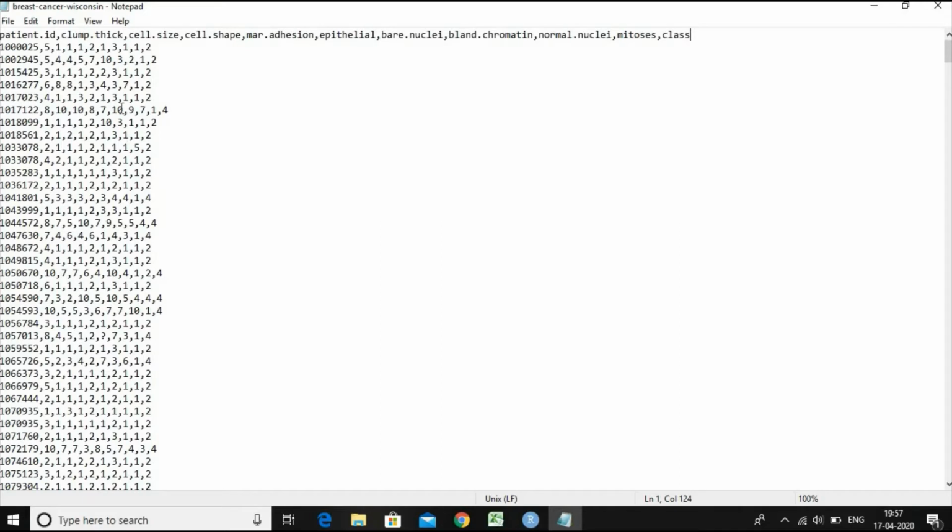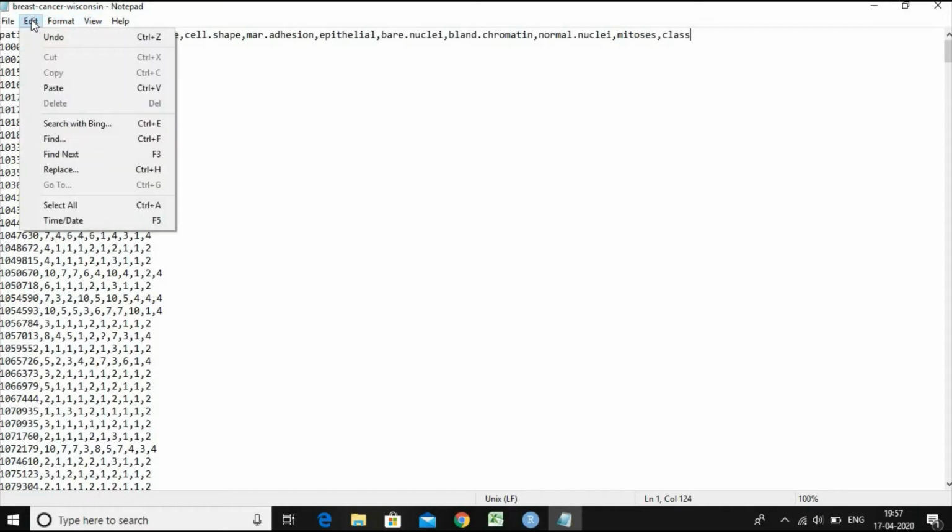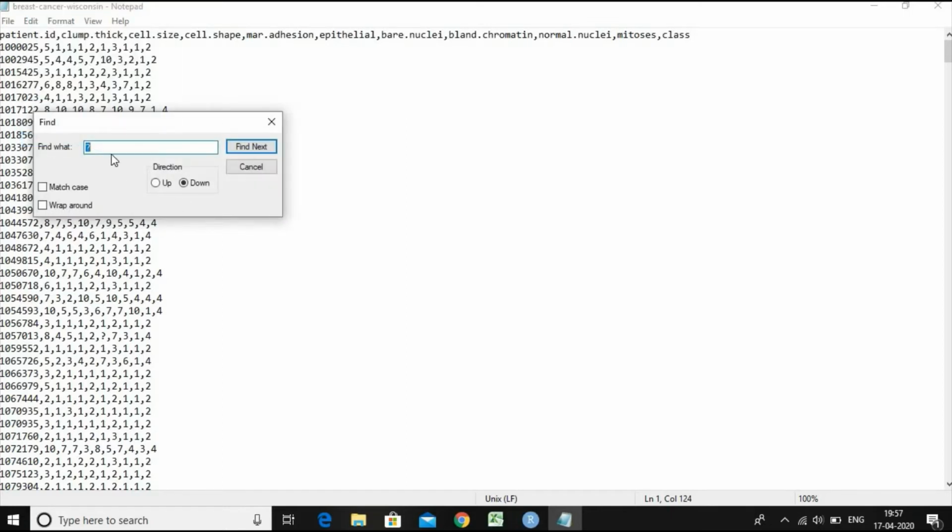Some of these values are not available. So what you can do is clean the data set before loading it onto the R platform. You can just find what is missing. The question marks are the values which are missing in this data set, which I have analyzed, and there are 16 such instances.